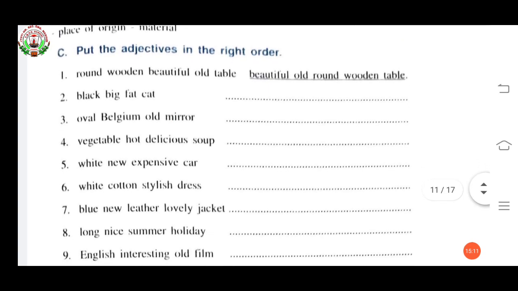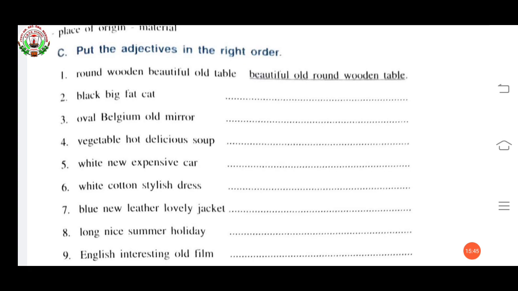Now see the next one. Vegetable hot delicious soup. Hot delicious vegetable soup. White new expensive car. Expensive new white car. White cotton stylish dress. Stylish white cotton dress. Blue new leather lovely jacket. Lovely new blue leather jacket.